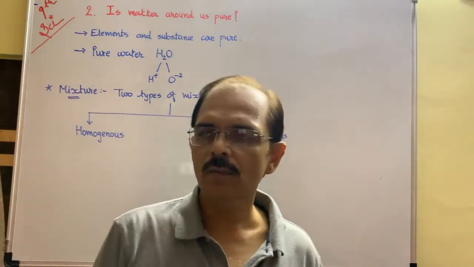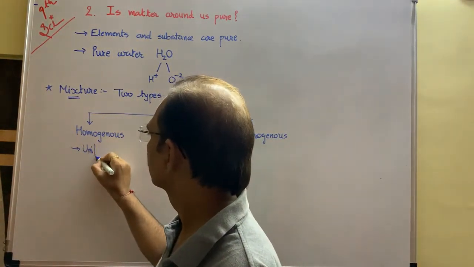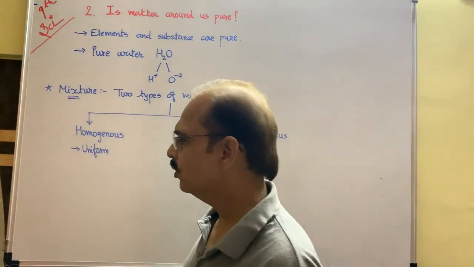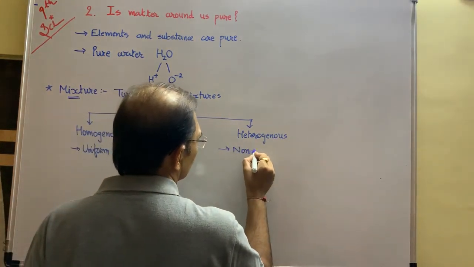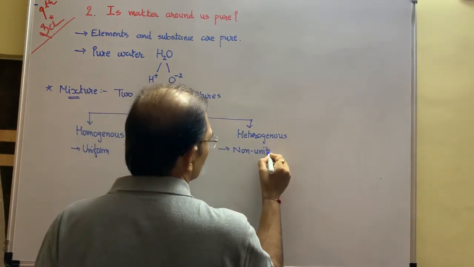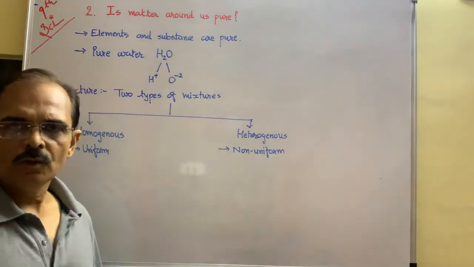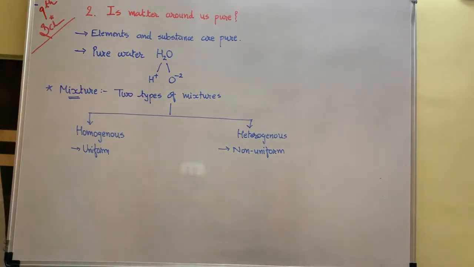Homogeneous means uniform mixture, whereas heterogeneous means non-uniform. Okay?